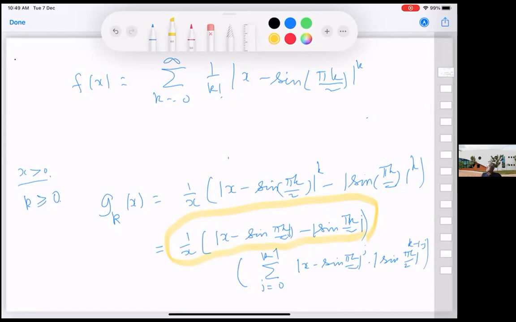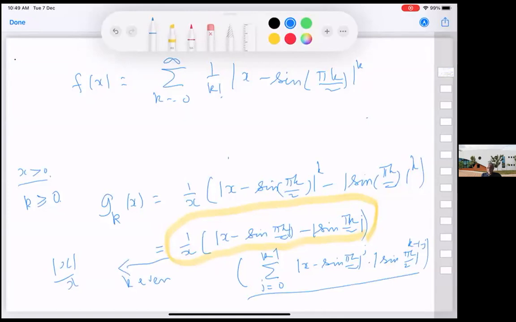Sin of pi, 2 pi, all these are zeros. So for k even, this is equal to mod x by x. And this quantity, as x goes to 0, converges to a constant.